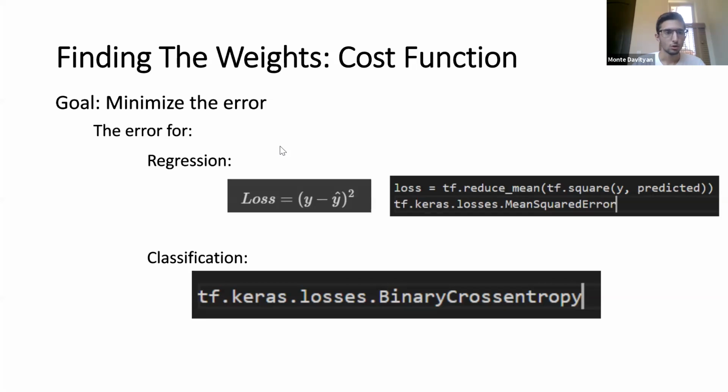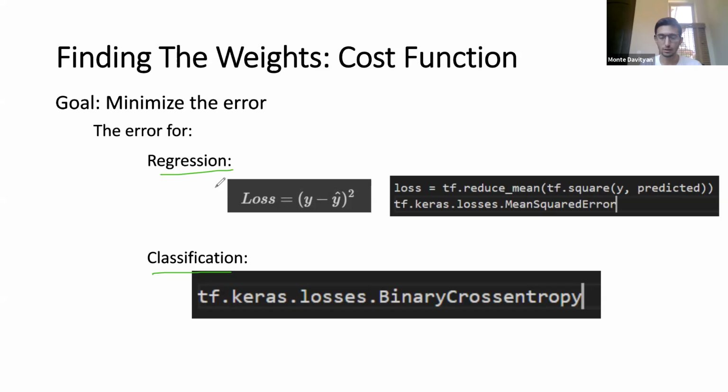And so we have two cases: a regression case and a classification case. If you aren't familiar, regression is essentially the example of the house prices. With house prices, I want to predict maybe it's going to be $500,000. Maybe it's going to be $1 million.